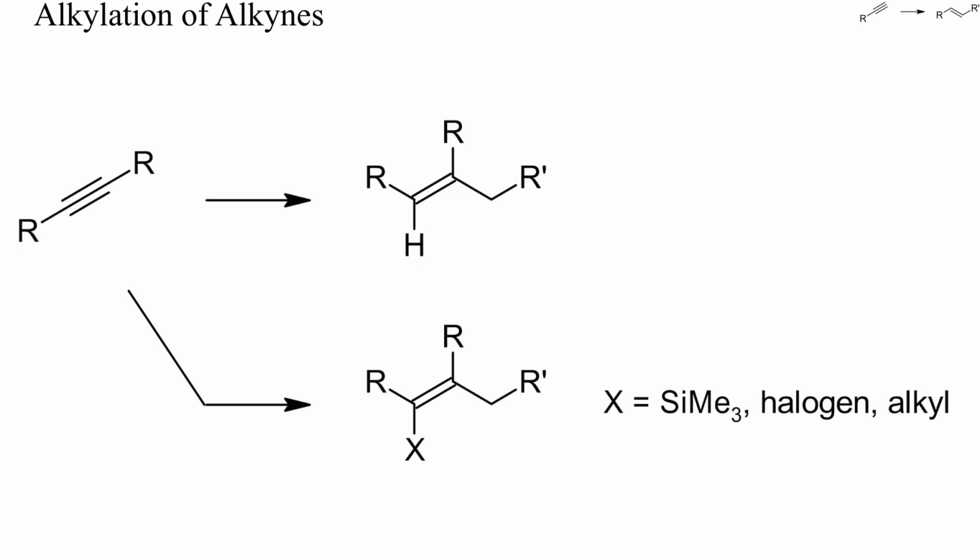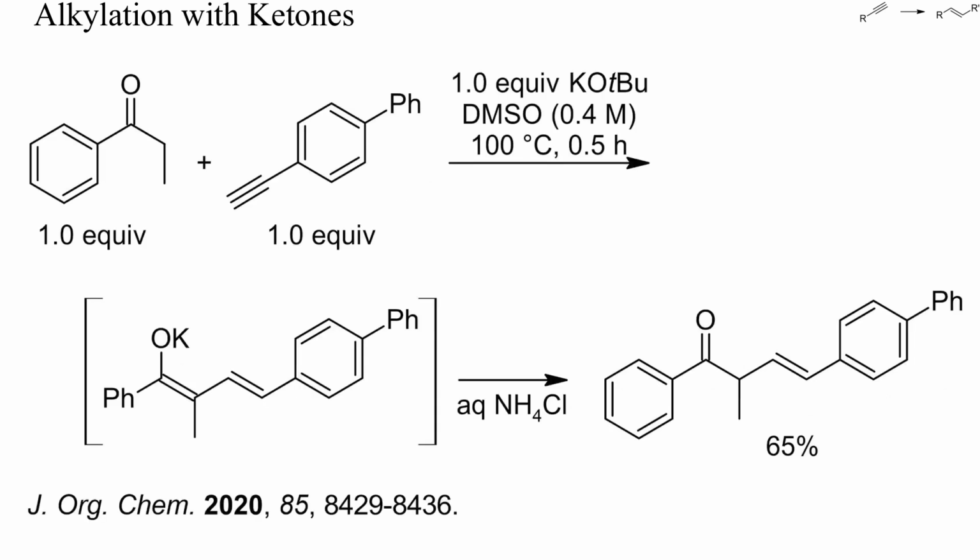A huge number of examples have been reported, both of hydroalkylations and of alkylations with the simultaneous formation of vinyl silanes, halides, or additional carbon-carbon bonds. As mentioned, even alkynes devoid of electron-withdrawing substituents can react with strong nucleophiles. Here the potassium enolate of propiophenone added to a terminal aryl alkyne when heated in DMSO.